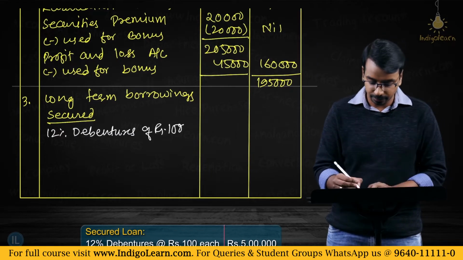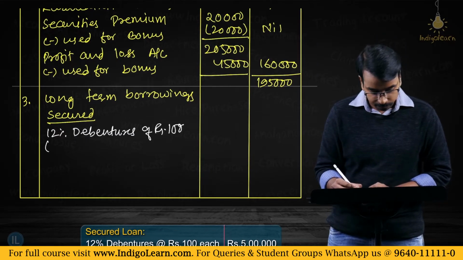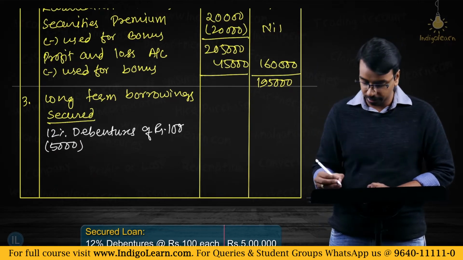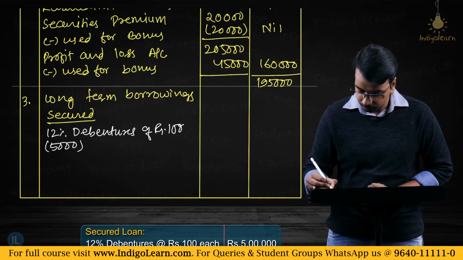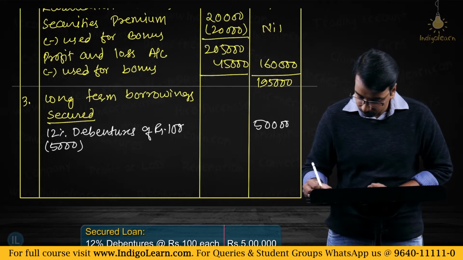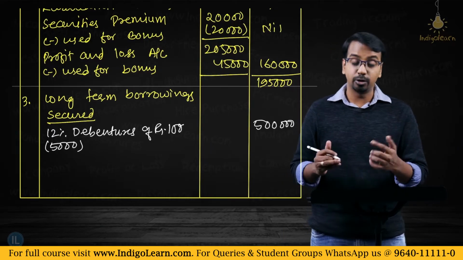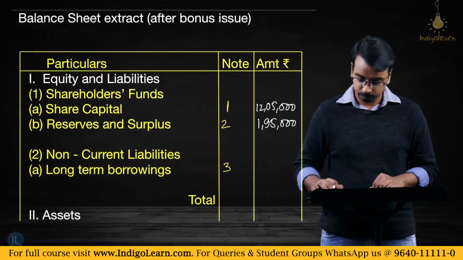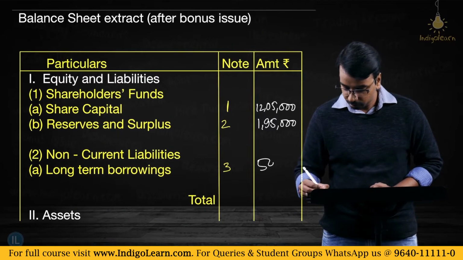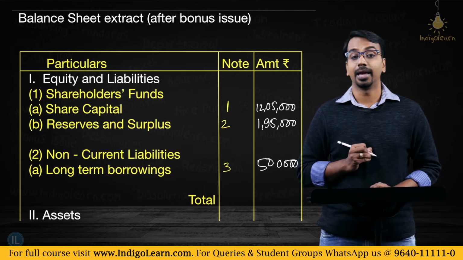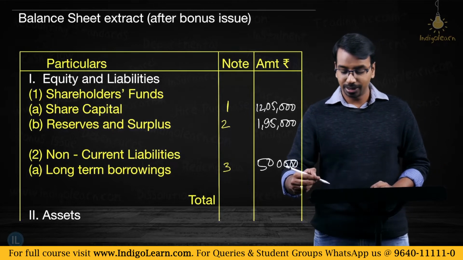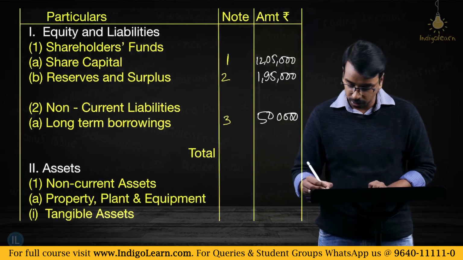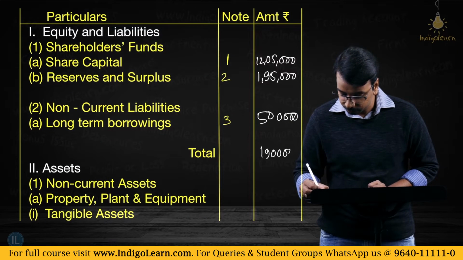The number has not been given, but we can mention 5,000. 5,000, 12% debentures of rupees 100 each. That comes to 5 lakhs, right? Now this 5 lakh will be plotted in the balance sheet. So come to the balance sheet. Here you will mention 5 lakhs. What is the total? 12,05,000 plus 1,95,000. That makes it 14 lakhs plus 5 lakhs. You have a total of 19 lakhs.